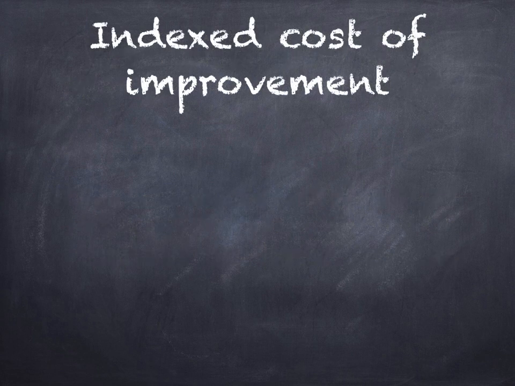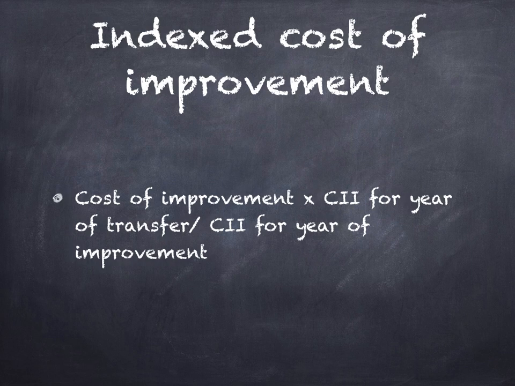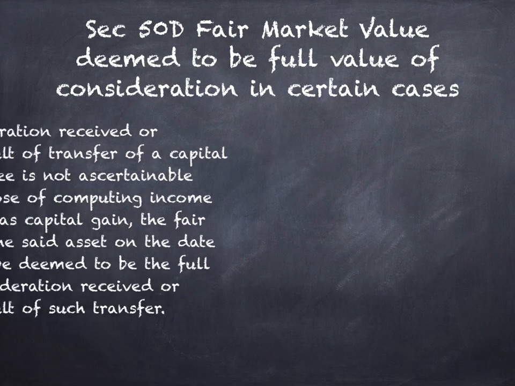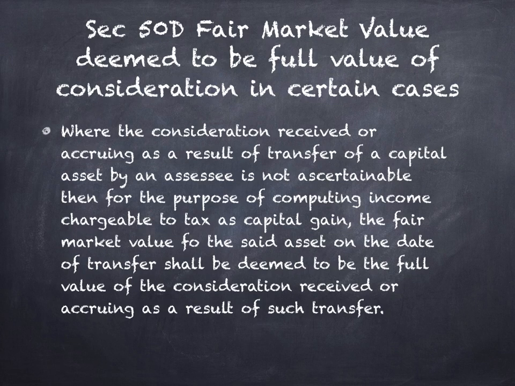To calculate indexed cost of improvement, take cost of improvement, multiply it with cost of inflation index for the year of transfer divided by cost of inflation index for the year of improvement. Section 55, if it is not possible to find the actual acquisition cost, then you can treat the fair market value as the cost of acquisition at that time.